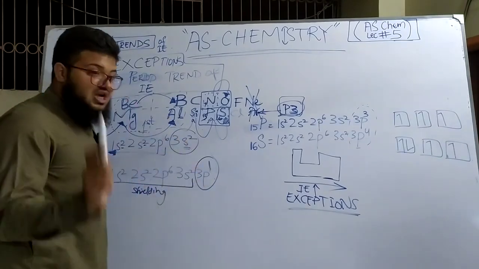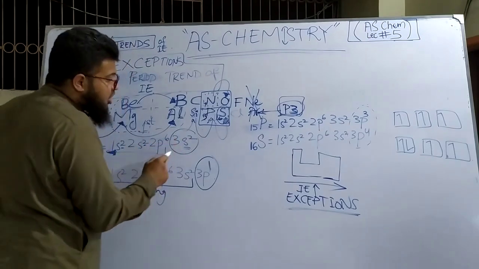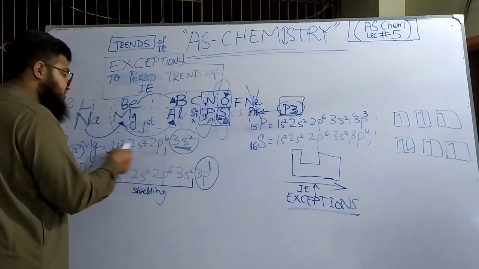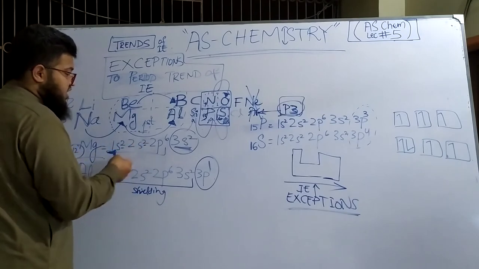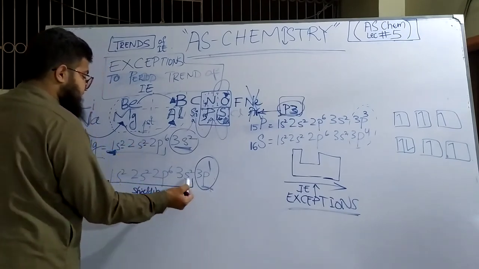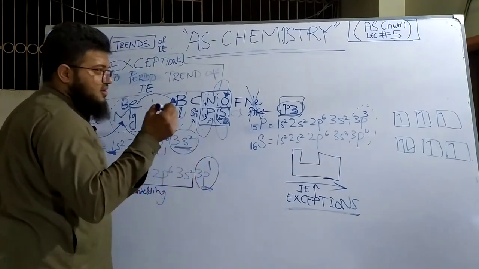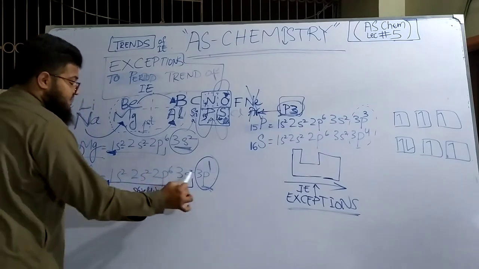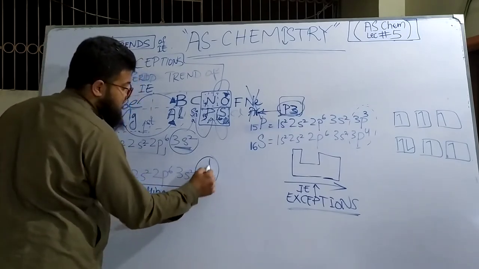And remember guys, the shielding is always provided by the inner shell electrons, not the electrons in the same orbital. These two electrons are in the same orbital, right? And the inner shell electrons are these ones over here. In this particular example, these are the electrons which are closer to the nucleus as compared to the last one.